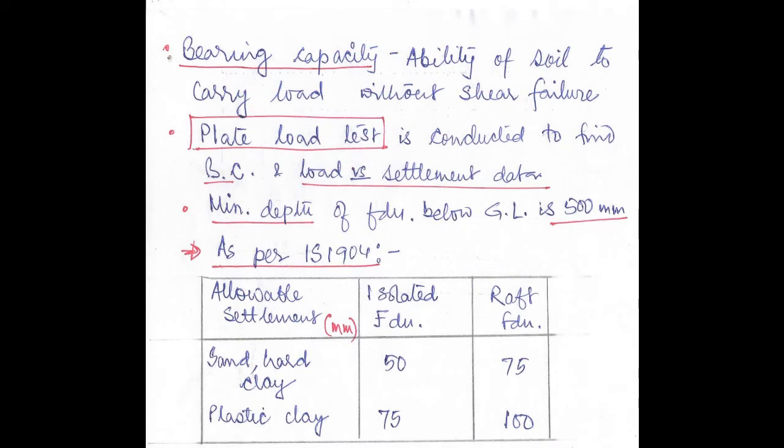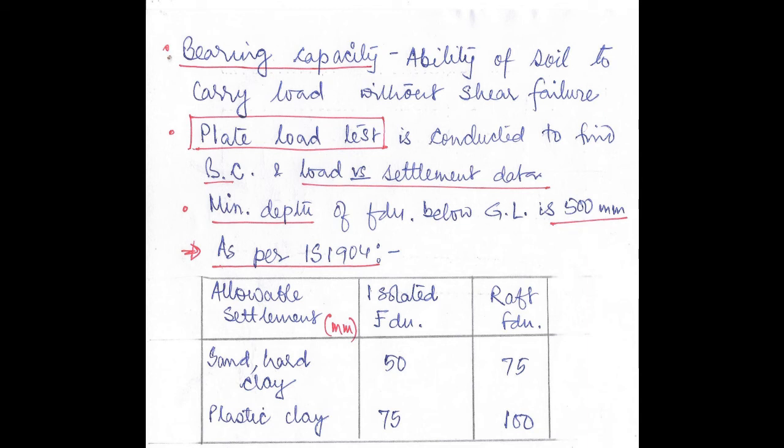Next I will discuss the bearing capacity. Bearing capacity is the ability of the soil to carry load without any shear failure. Number 2, plate load test is conducted to find the bearing capacity, and a load versus settlement curve is drawn. A few other points you can remember: the minimum depth of foundation below the ground level provided is 500 millimeter,